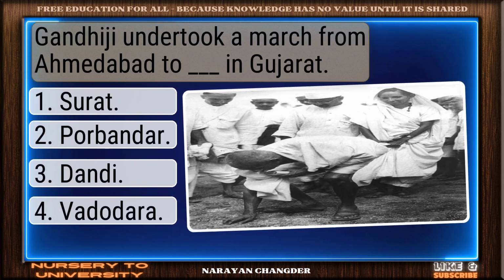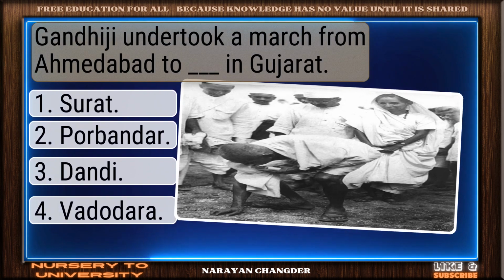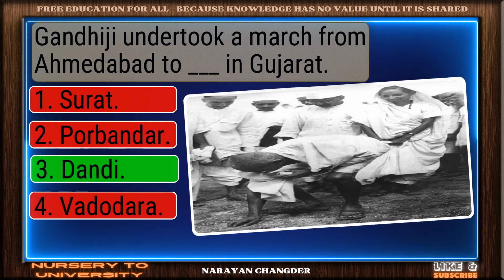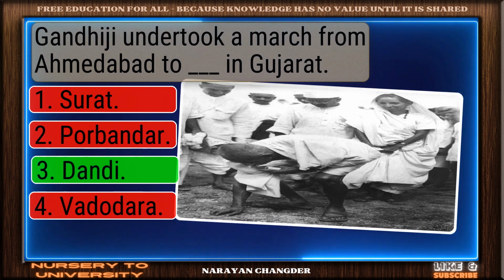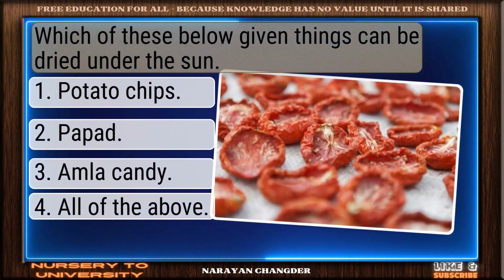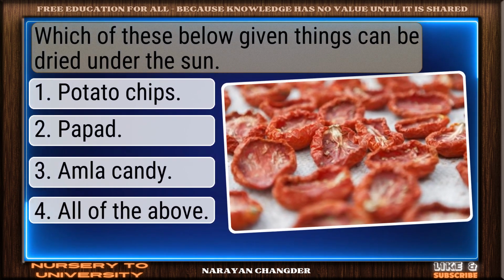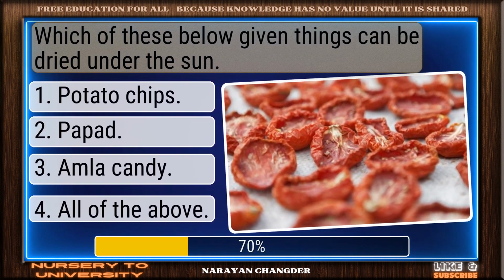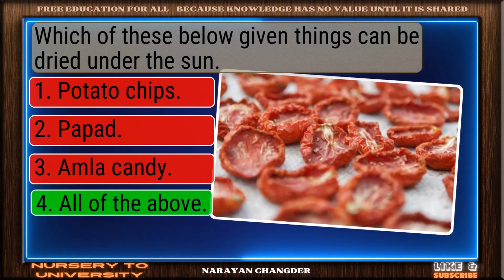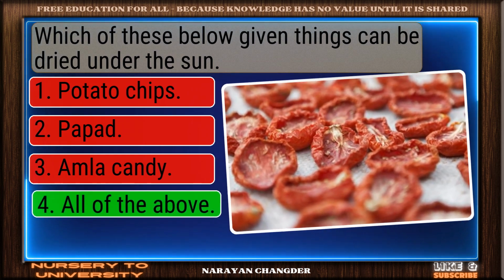Gandhiji undertook a march from Ahmedabad to Dash in Gujarat. Right choice. Dandi is the best answer. Which of these below given things can be dried under the sun? Excellent choice. All of the above is the right answer.